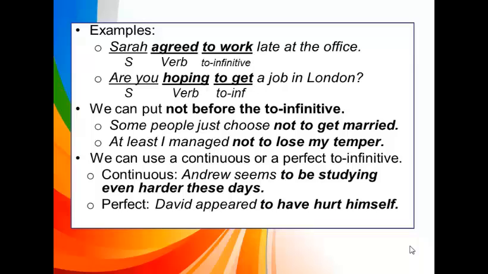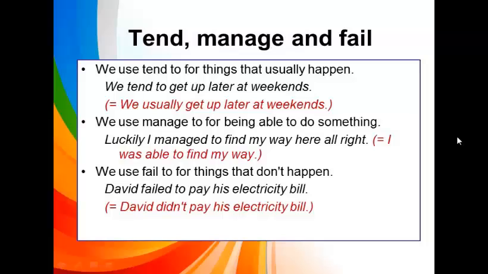And then we can use a continuous or a perfect to infinitive. In continuous, Andrew seems to be studying even harder these days. In perfect, David appeared to have hurt himself. Next, tend, manage, and fail are verbs followed by to infinitive. We use tend to for things that usually happen. Example, we tend to get up later at weekends. This is the same as we usually get up later at weekends.